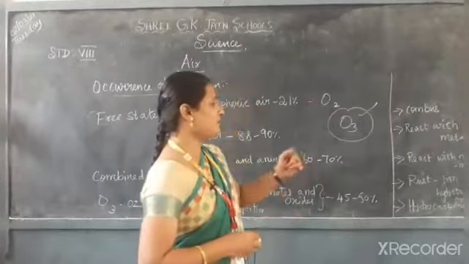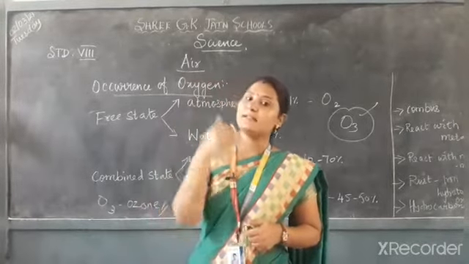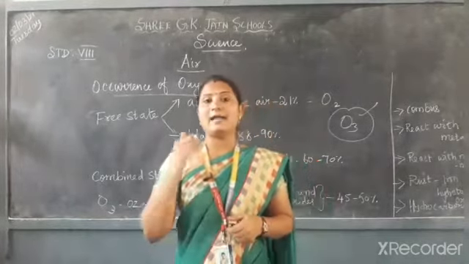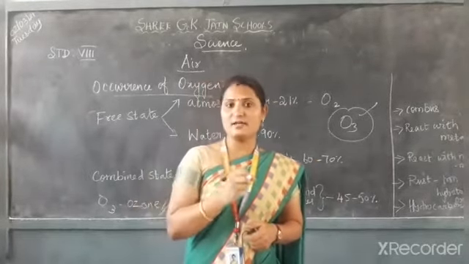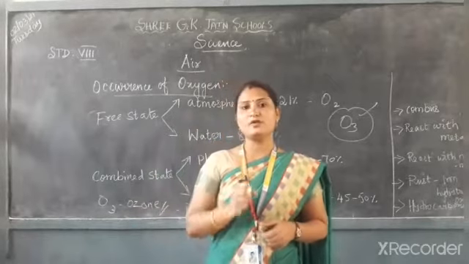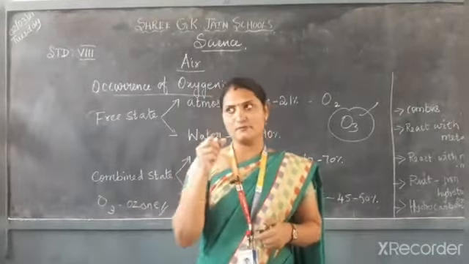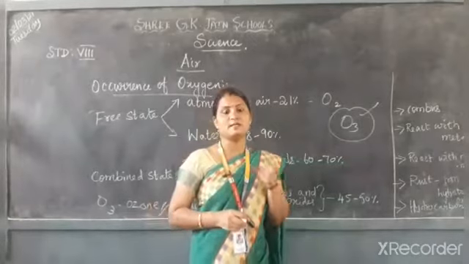And another one is hydrocarbons. Oxygen also reacts with hydrocarbons. What is meant by a hydrocarbon? A hydrocarbon is a substance which consists of hydrogen and carbon. That is what is called a hydrocarbon. For example, wood. This wood consists of hydrogen plus carbon.